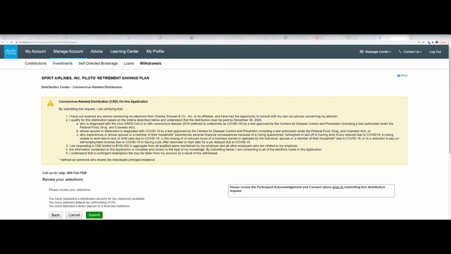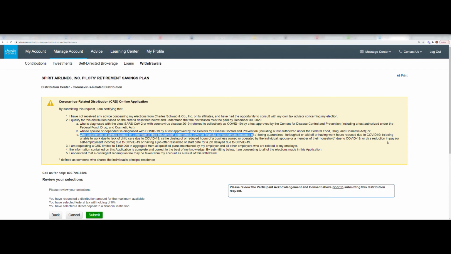Section 2C. For those who experience, or whose spouse or a member of their household experiences, adverse financial consequences because of being quarantined, furloughed, or laid off, or having work hours reduced due to COVID-19. That's us. If you've ever been on VIL, you qualify. If you can prove that you're working less hours than you did last year, you qualify. Every pilot should qualify. It's very easy.